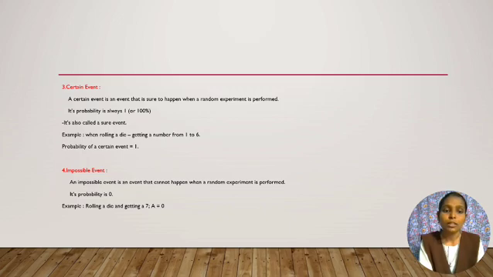Fourth one, impossible event. This event is the opposite of the certain event. An impossible event is an event that cannot happen when a random experiment is performed, so its probability is 0. For example, rolling a die and getting a 7. If you roll a die, you only get 6 numbers. There is no getting greater than 6 because the die has only 6 numbers. So A equals 0.